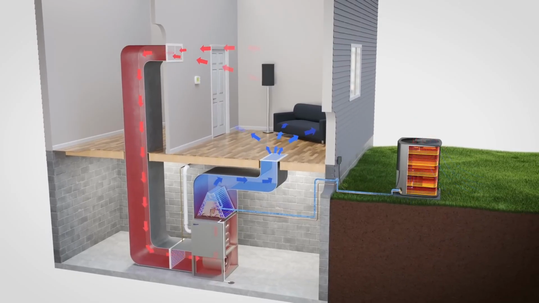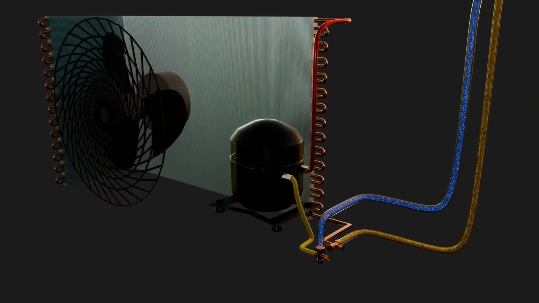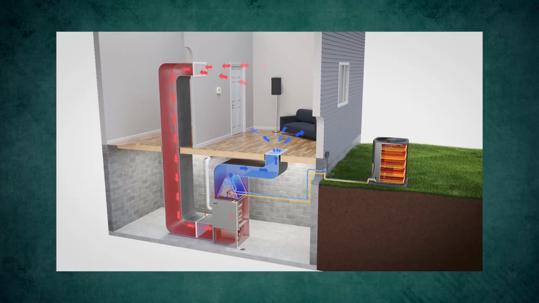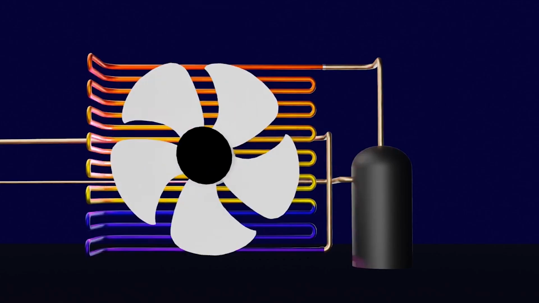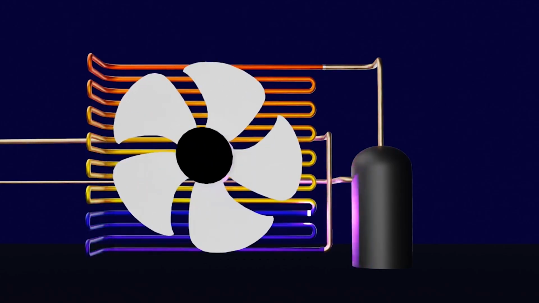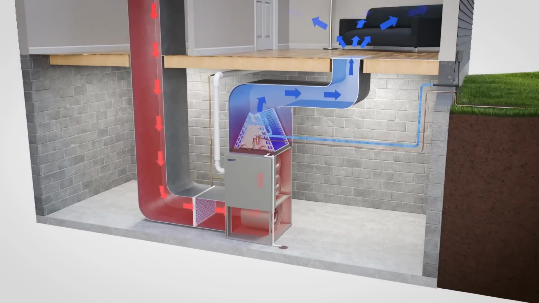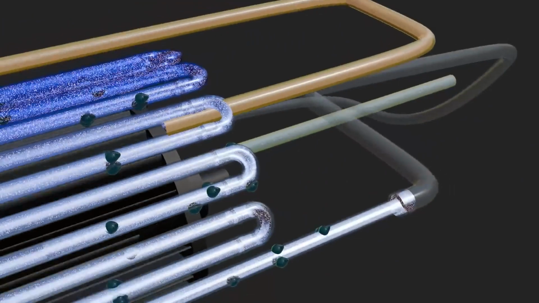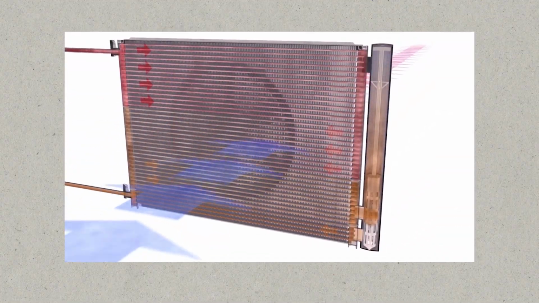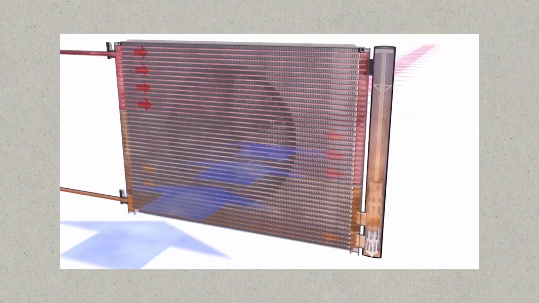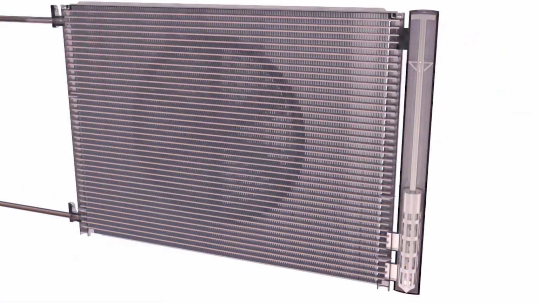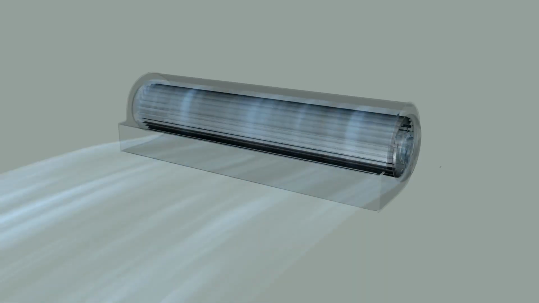After the refrigerant has been compressed into a high-pressure, high-temperature gas, it flows to the condenser, which is located outside the building. The condenser is designed to remove the heat from the refrigerant and dissipate it into the outside air. The condenser consists of a series of coils or fins that are exposed to the outside air. As the hot refrigerant gas flows through these coils, it transfers its heat to the surrounding air, causing the refrigerant to condense into a high-pressure liquid. This process is facilitated by the lower temperature of the outside air compared to the temperature of the refrigerant gas. The efficiency of the condenser is also critical to the overall performance of the air conditioning system.